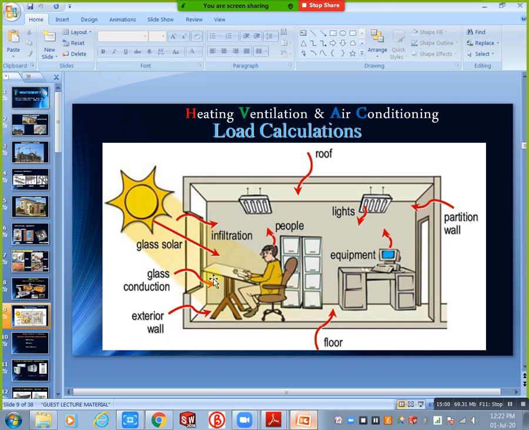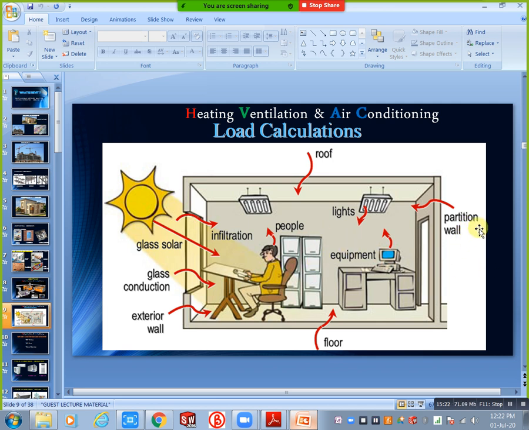But this is the AC room, meaning conditioned space, and this is the non-AC room. In this condition, the room temperature here is high. Here you have the AC room, conditioned space, where the room temperature is less, because the AC is running and producing cooling air. Here we have high temperature and here low temperature, so heat automatically passes from this point to this point, from high temperature to low temperature.